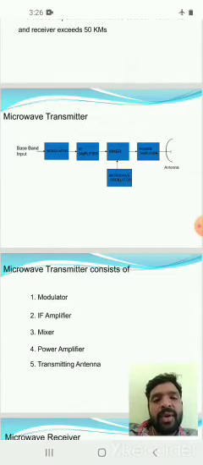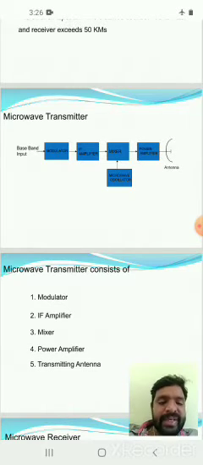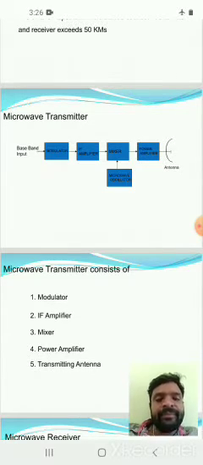The output of the modulator is at an intermediate frequency. It is neither a high frequency nor a low frequency, but a moderate frequency. So it is called the IF signal. This IF signal is amplified by the IF amplifier, which increases the signal strength, and its output is given to the mixer.